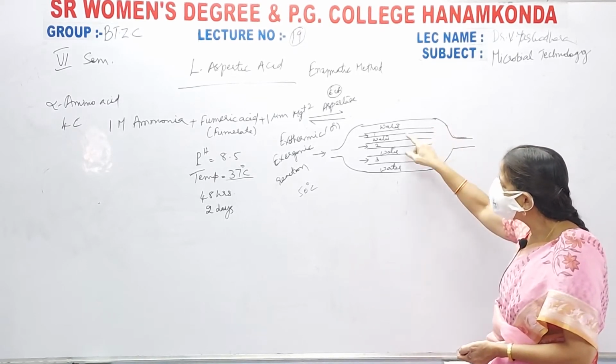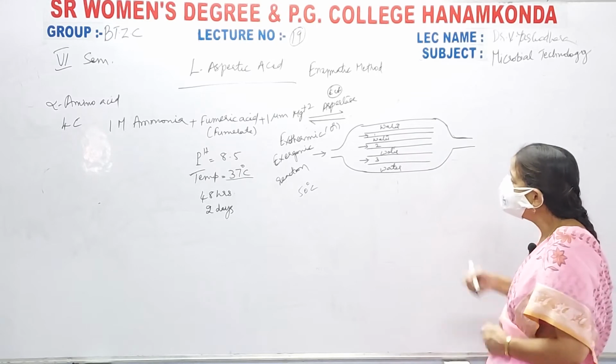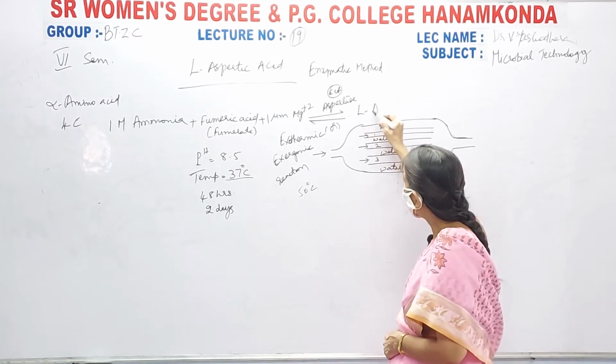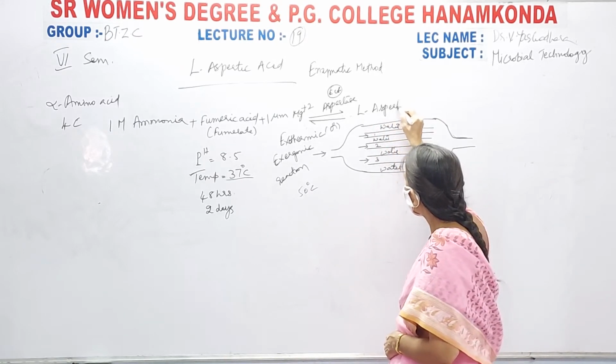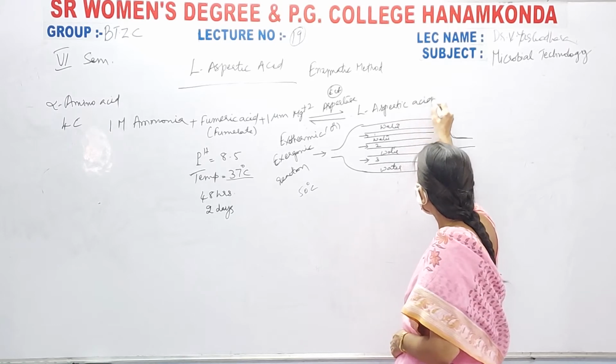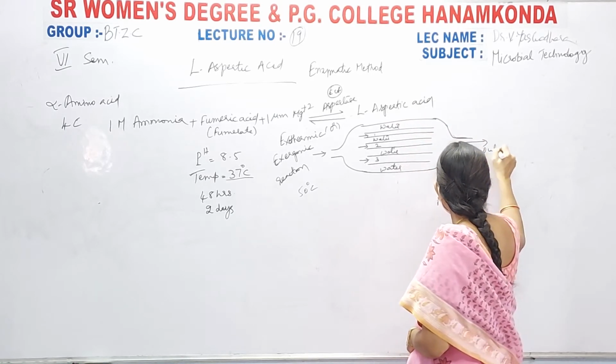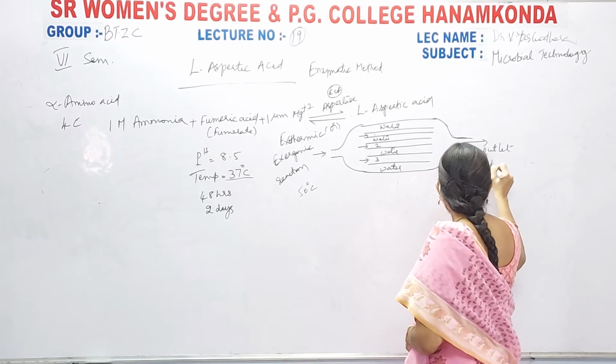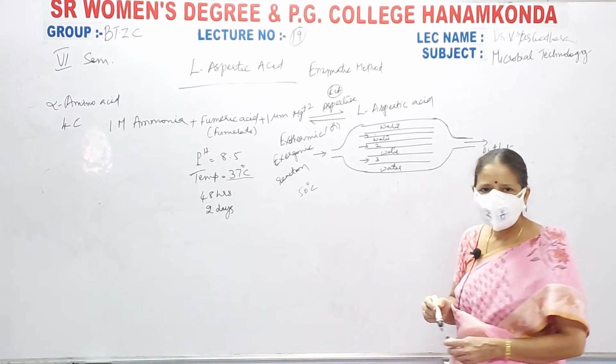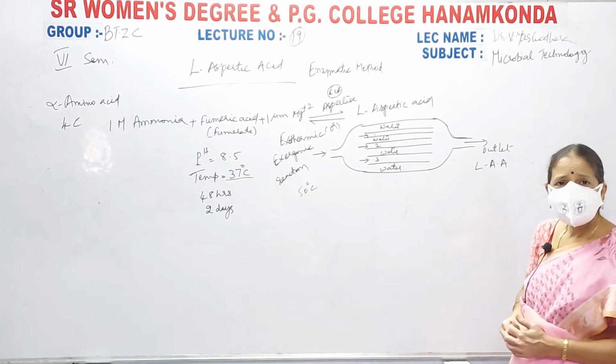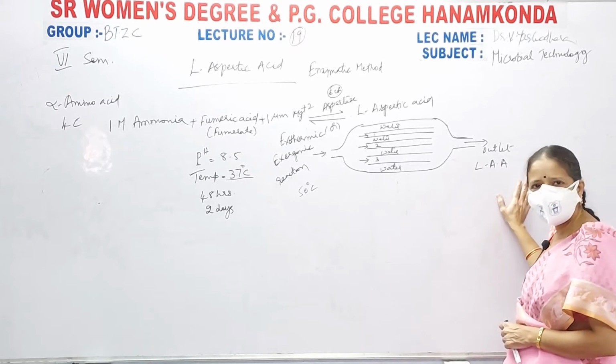Within 2 days, the reaction will be completed, and it produces L-aspartic acid. That means through the outlet you will be collecting L-aspartic acid. Once it is released, immediately it should be collected.